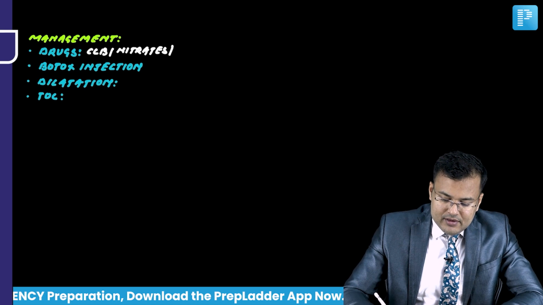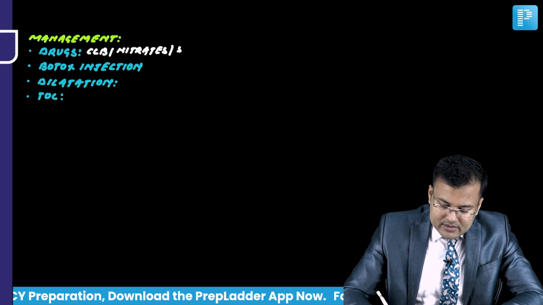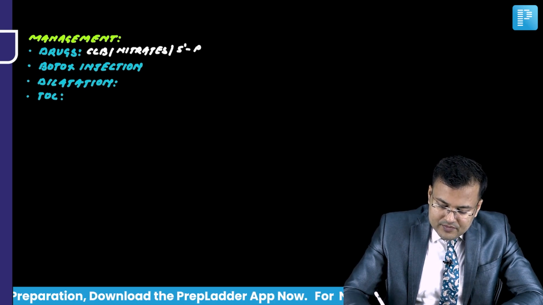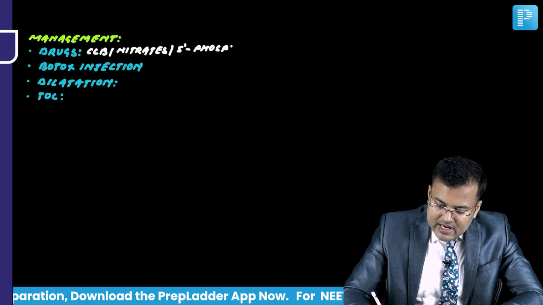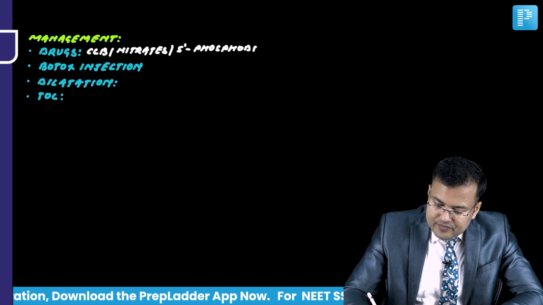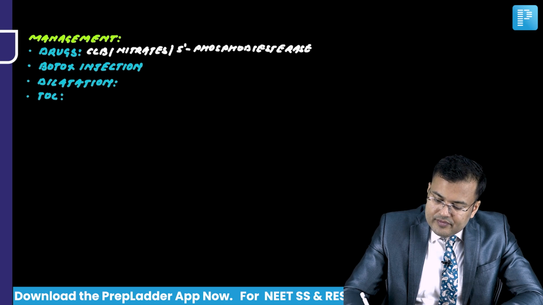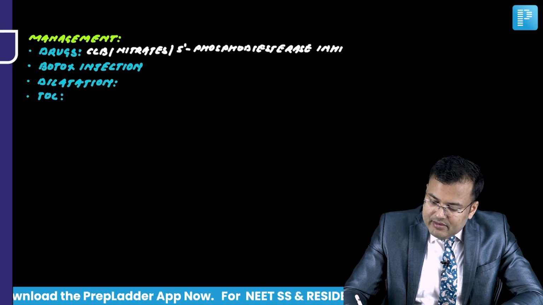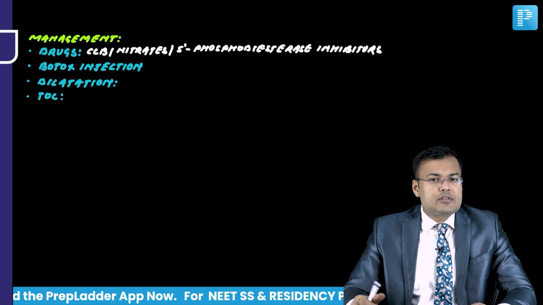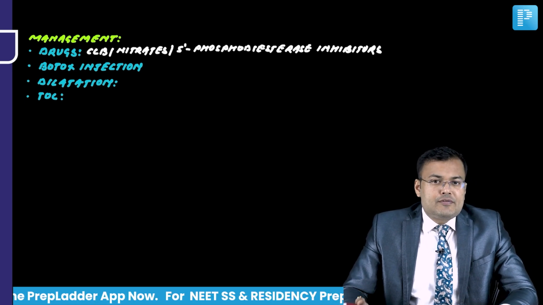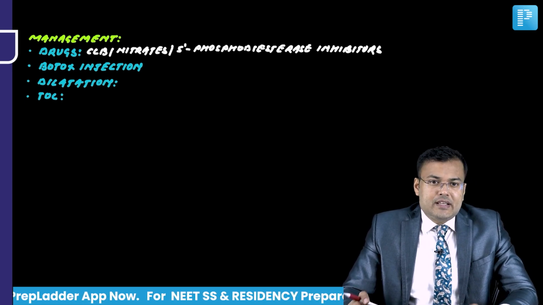Clear? So these are the drugs we can use: calcium channel blockers, nitrates, and 5-phosphodiesterase inhibitors.